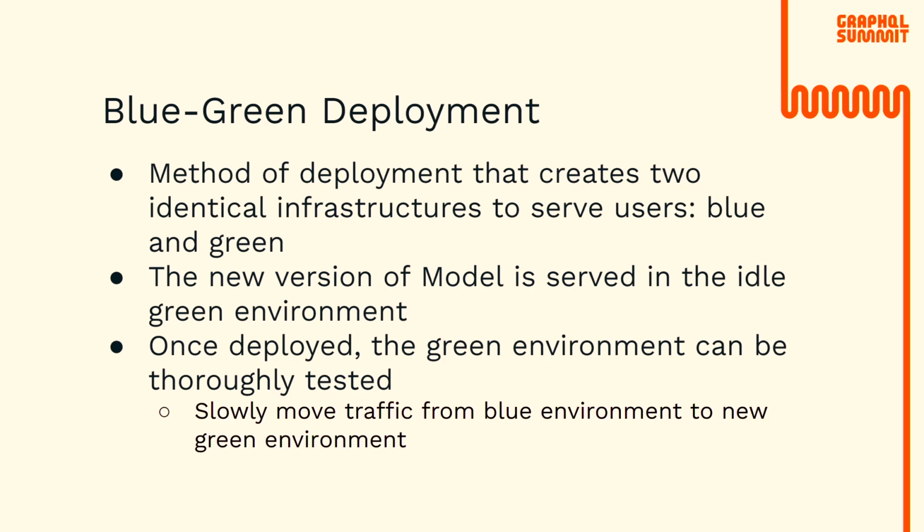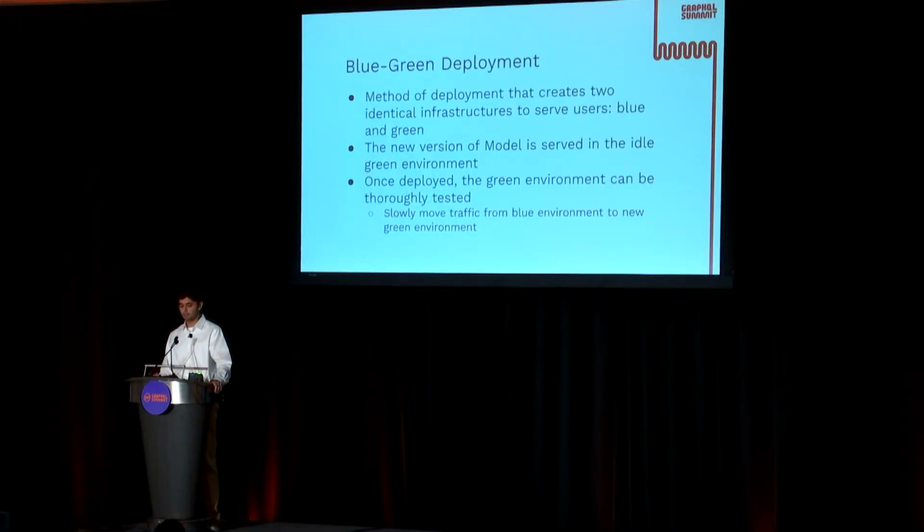When we have a new version of our model after our training experiment, after we've performed our offline evaluation, we can deploy it onto our green environment and perform various other activities to be able to perform predictions, such as maybe syncing our stream database so that either can serve predictions. And once deployed, the green environment can be thoroughly tested without affecting the live blue environment. Once we're satisfied with the performance in the green environment, we can start redirecting traffic from blue to green, which should be a smooth shift for our users.